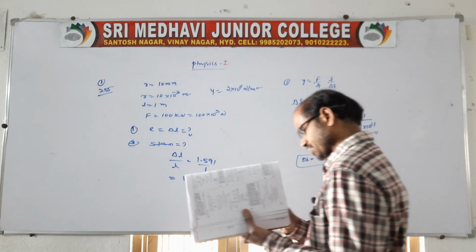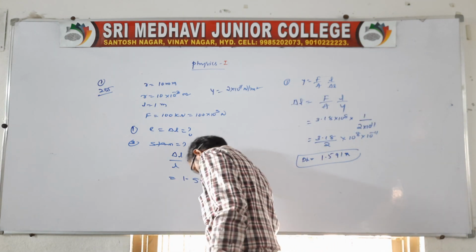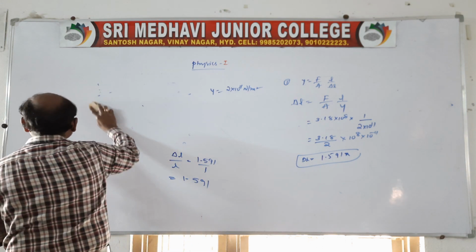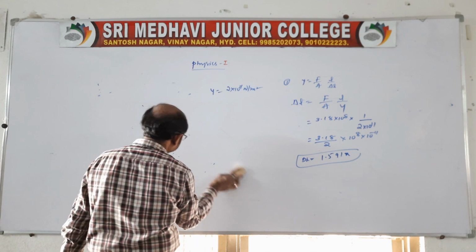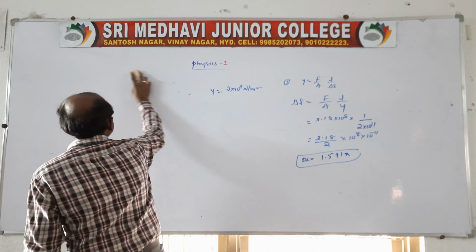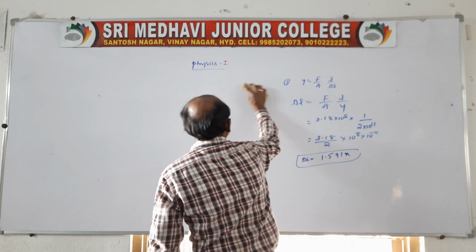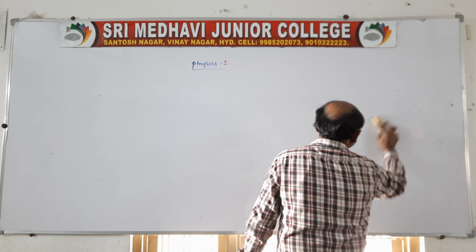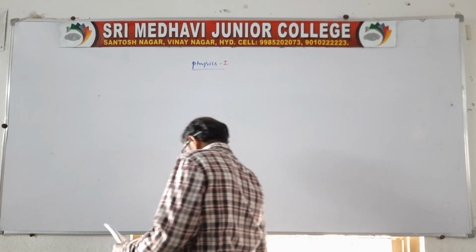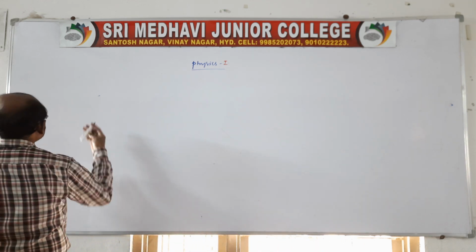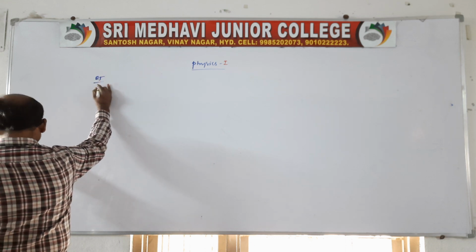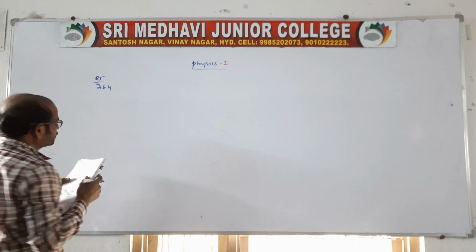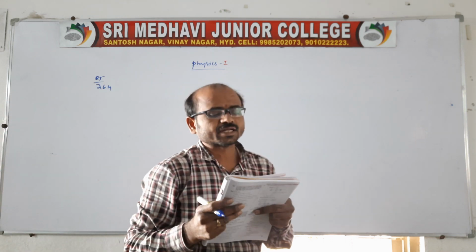On page number 264, question number 5. A copper wire and aluminum wire have lengths in the ratio.